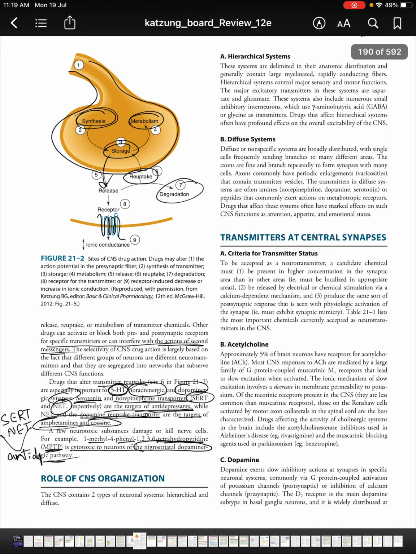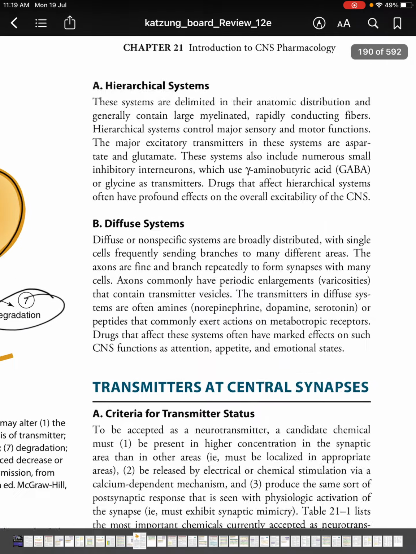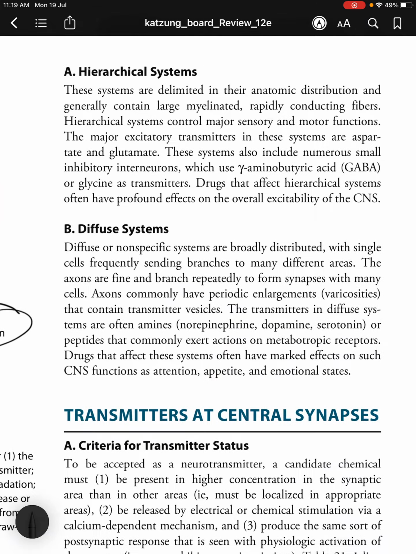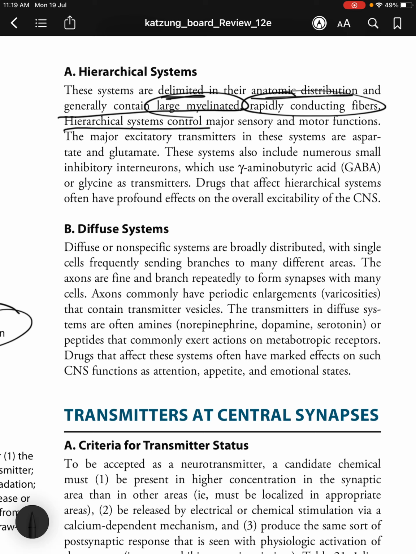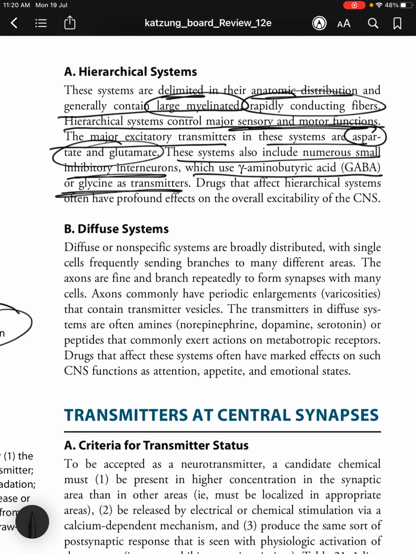Moving on to the role of CNS organization. The CNS contains two types of neuronal systems, hierarchical and diffuse. So hierarchical systems are delimited in their anatomic distribution and generally contain large myelinated rapidly conducting fibers. Hierarchical systems control the major sensory and motor functions of the tracts. The major excitatory transmitters in these systems are aspartate and glutamate, and these systems also include numerous small inhibitory interneurons which use GABA or glycine as transmitters.